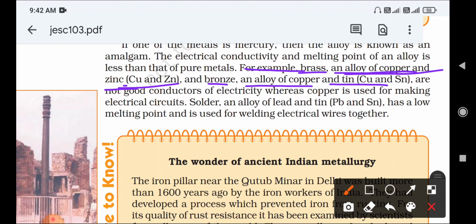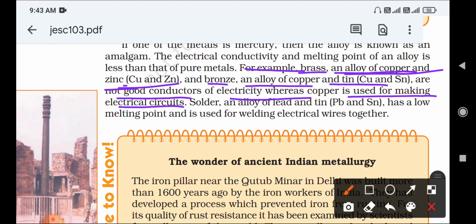Bronze is an alloy of copper and tin. Brass and bronze are not good conductors of electricity, whereas copper is used for making electrical circuits. Brass and bronze are bad conductors of electricity, but the constituent of brass and bronze is copper, which is a good conductor of electricity.